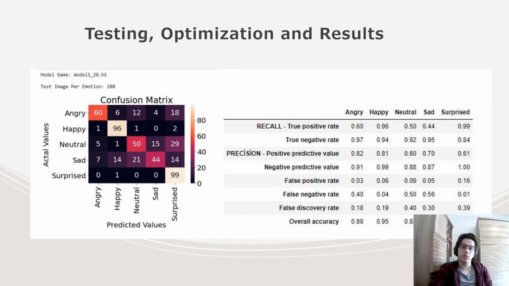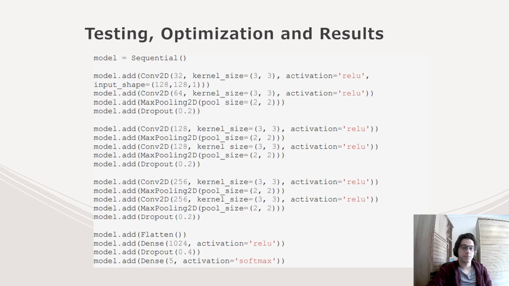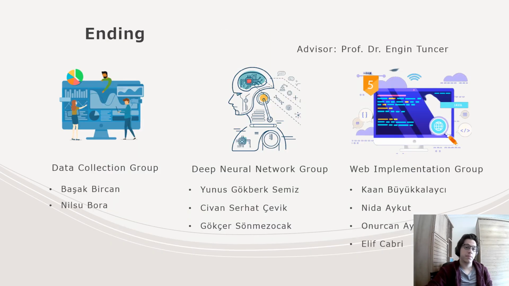We tested these open source models, and they had around 70 to 75% accuracy using the same testing method. And this is the Python code of the final model. If you're interested in other codes and training codes used in the project, you can contact me or my advisor, Professor Dr. Engin Tuncer, as well as our dataset.